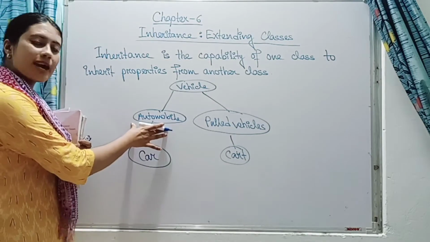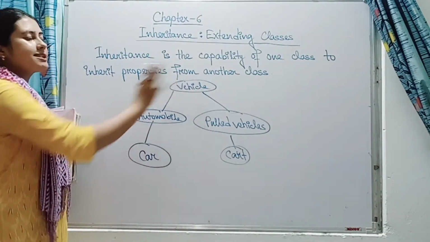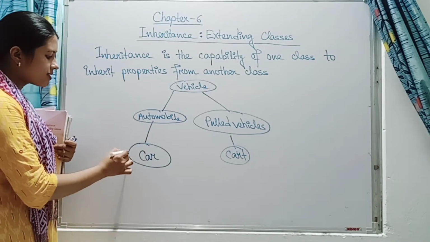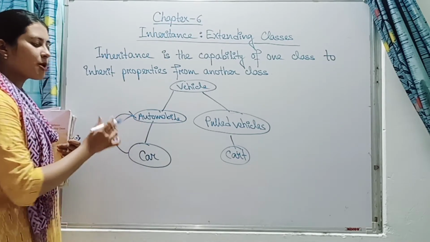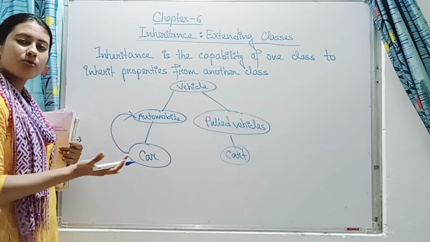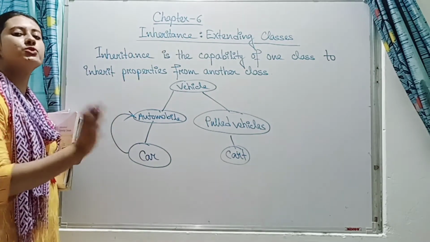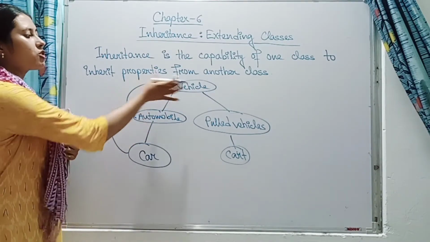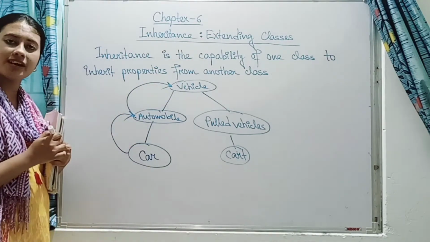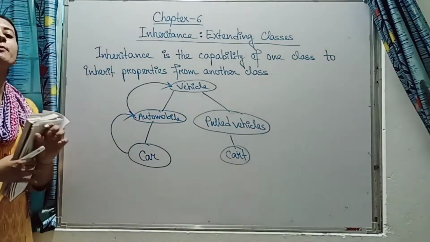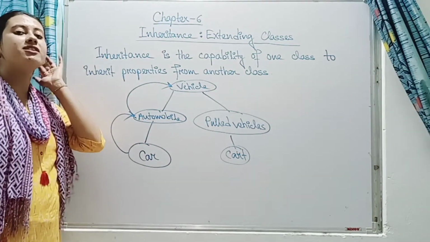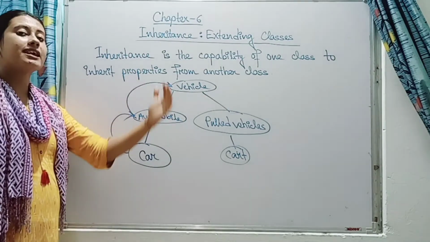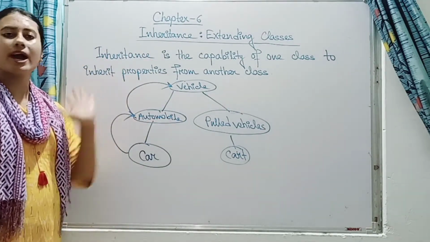Now car is a type of automobile and automobile is a type of vehicle. So here the inheritance property exists, because car is inheriting some properties from the automobile. Automobile means a machine is used to run. And automobile is a type of vehicle, means automobile is inheriting some property of vehicle. Vehicle's main property is what? What is the main behavior of a vehicle? Vehicle's main behavior is that it can take you from one place to another.